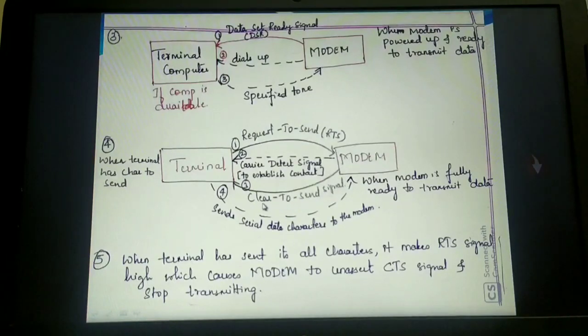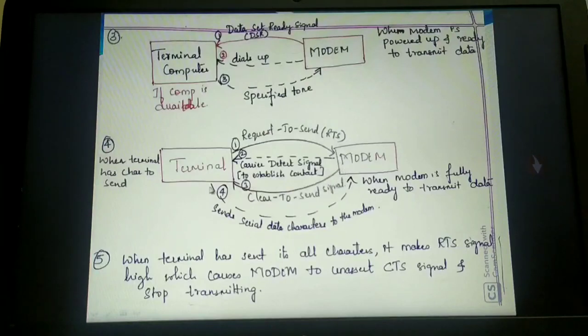This is very important. Once the modem sends the clear to send signal, only then will this particular user A, or computer A, have the chance to transmit the data. Then the terminal will start sending the data characters serially to the modem. I said A, B and C all are connected. A is already transmitting. At the same time, B wants to transmit data to the other end, to the modem.